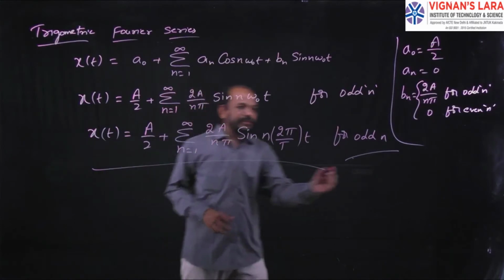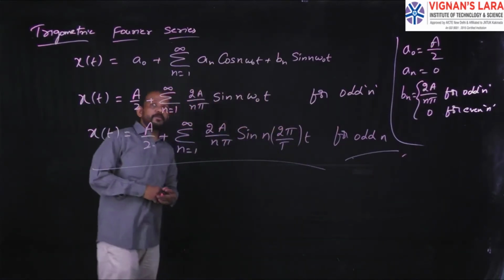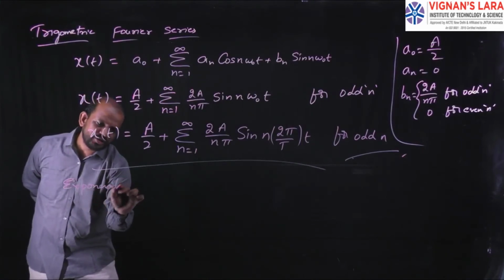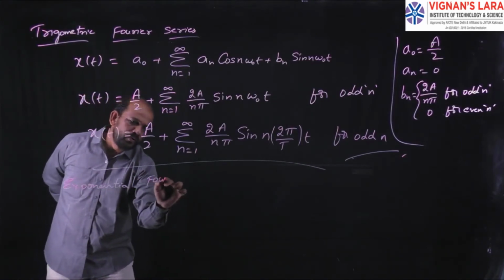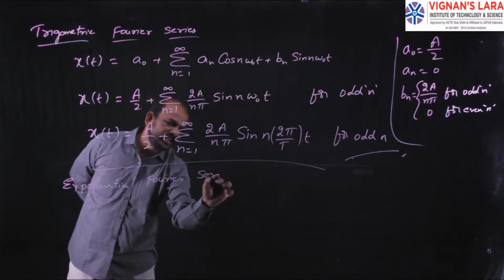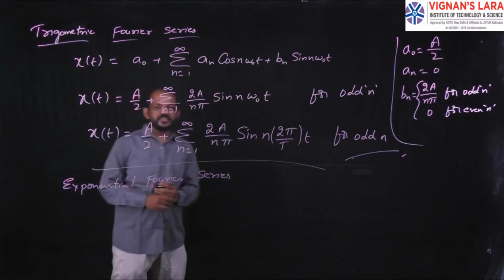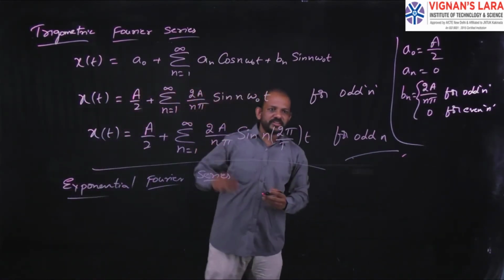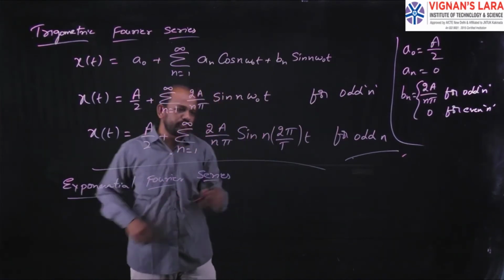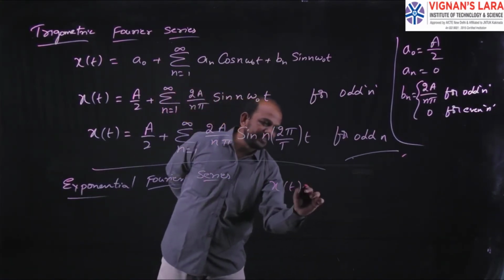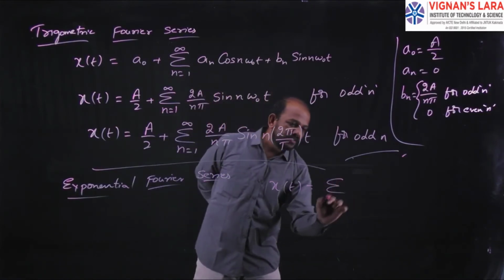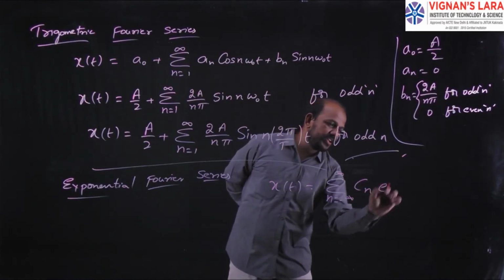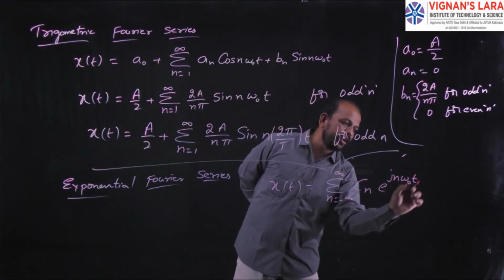Next I have to find out the exponential Fourier series. We all know the expression for this exponential Fourier series. The complex exponential Fourier series can be represented as x of t equal to summation n equal to minus infinity to infinity of cn e power j n omega naught t.